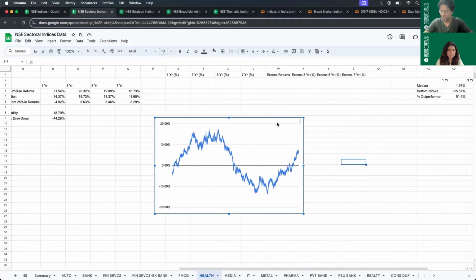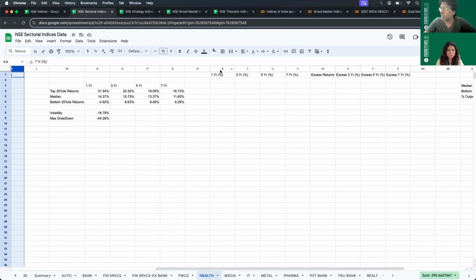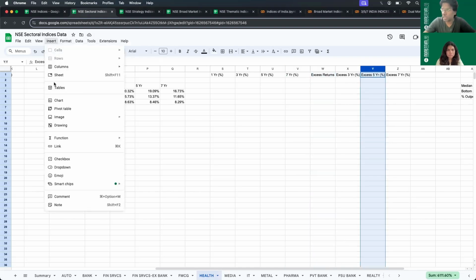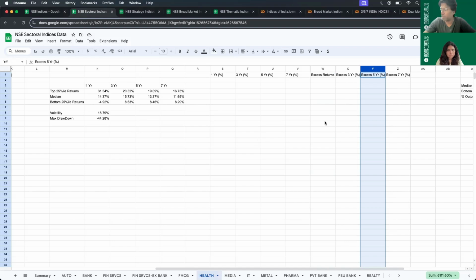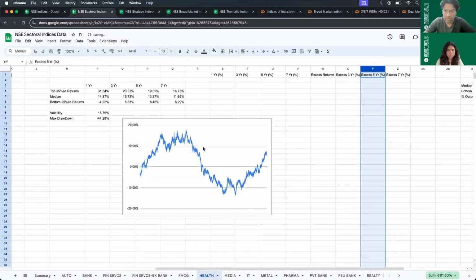So what I'm going to do is, let me delete this. So this is the health sector. We have the 1, 3, 5, and 7-year rolling returns. I also captured 1, 3, 5, 7-year of Nifty 50, and then we'll subtract the rolling returns of the healthcare sector minus the Nifty 50, and we'll calculate the excess returns. So let me just plot the excess returns for a 5-year time frame and see how the excess returns shape up.